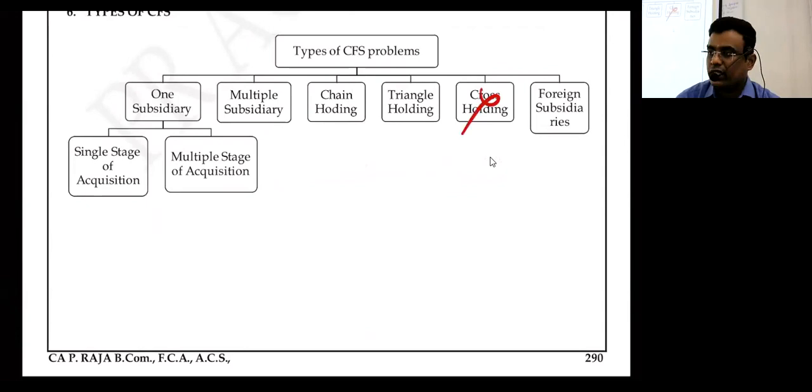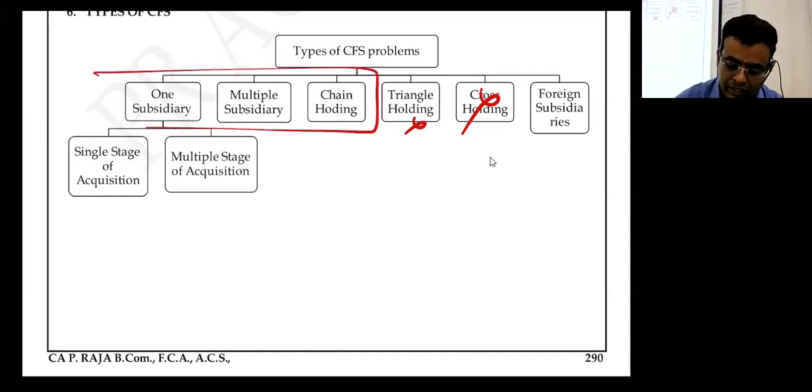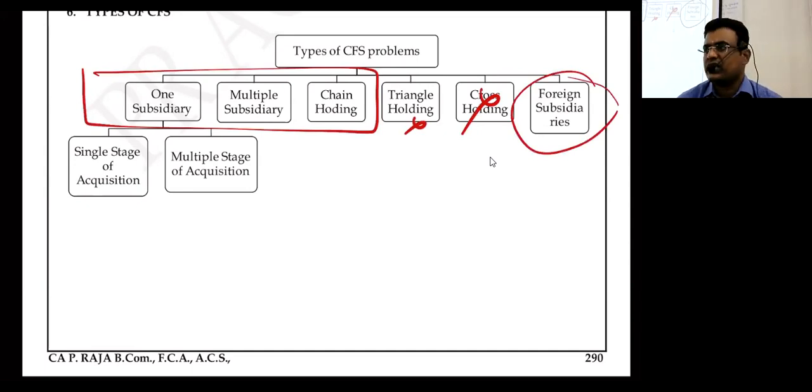One subsidiary, multiple subsidiary, chain holding, triangle holding, foreign subsidiaries. But for your examination, this is there. And these two areas are not covered in IC material also. But still keep it, we'll check it once again. Single stage, multi-stage, these are the types of questions there are. You can't understand anything on this, so just leave it. Just have a view what type of questions are there.